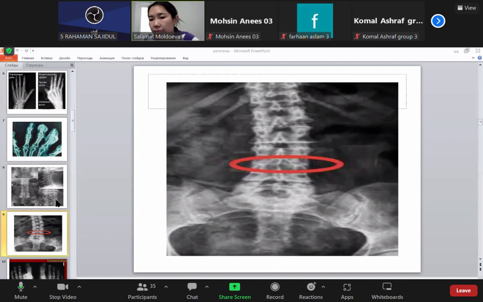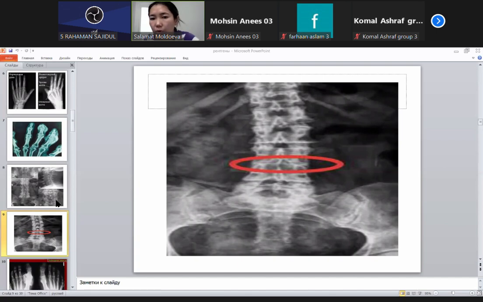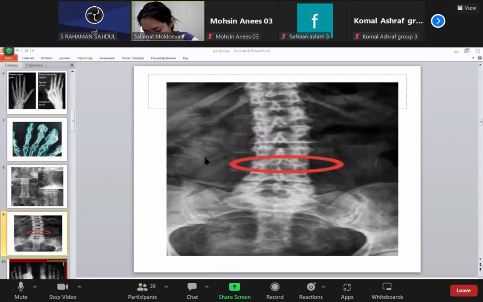Yes, ma'am. So there is no space between the intervertebral region, ma'am. No intervertebral... Sorry, ma'am, can you repeat? In all intervertebral places or some? Yes, ma'am, this is totally fused, ma'am. I got my network connection now, ma'am. Okay, Rahman, thanks for your opinion.